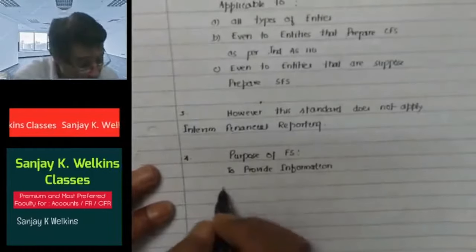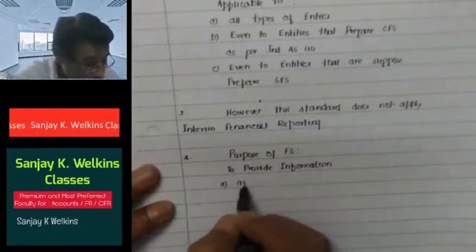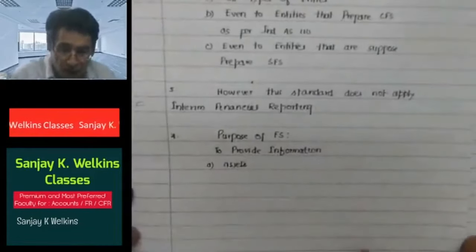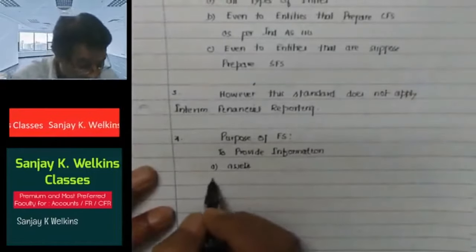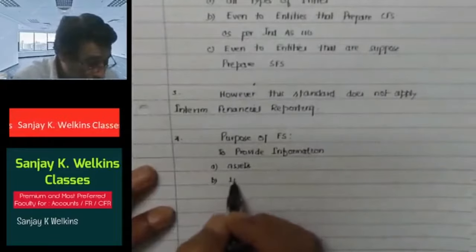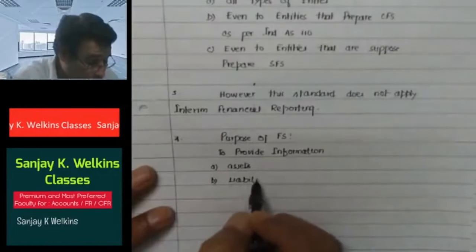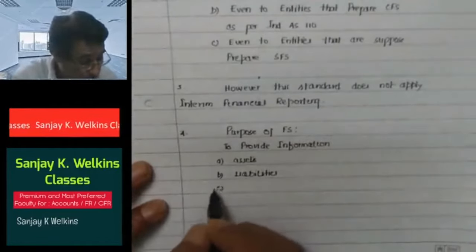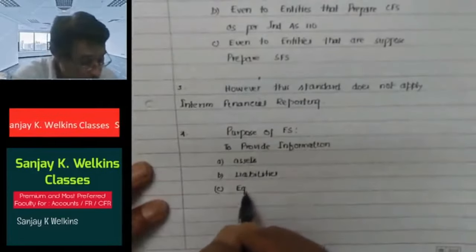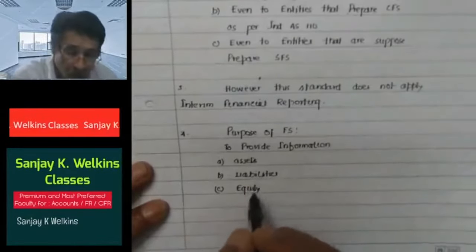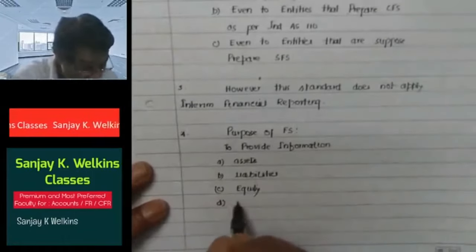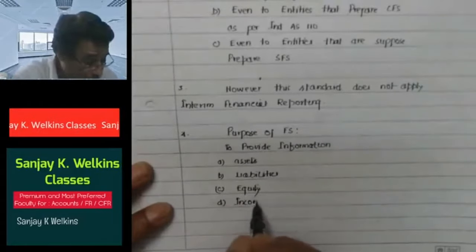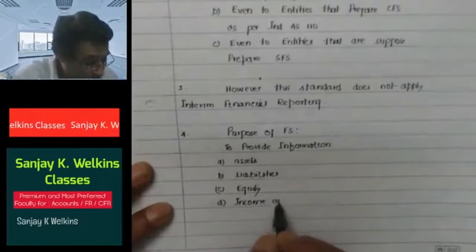with respect to what? A. Assets. These are normal, common things which as students of commerce each one of us is absolutely well aware of. B. Liabilities. Then equity. Of course, income and expense.